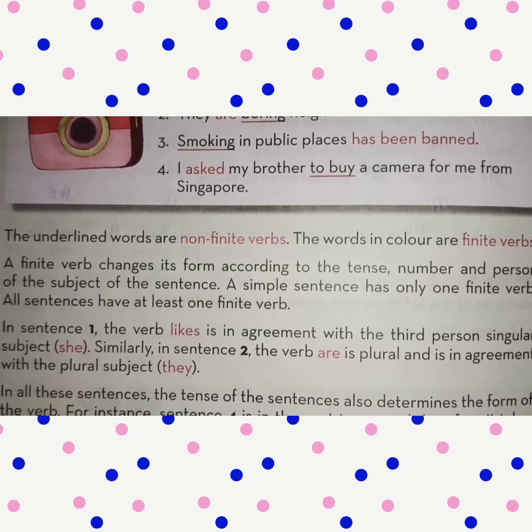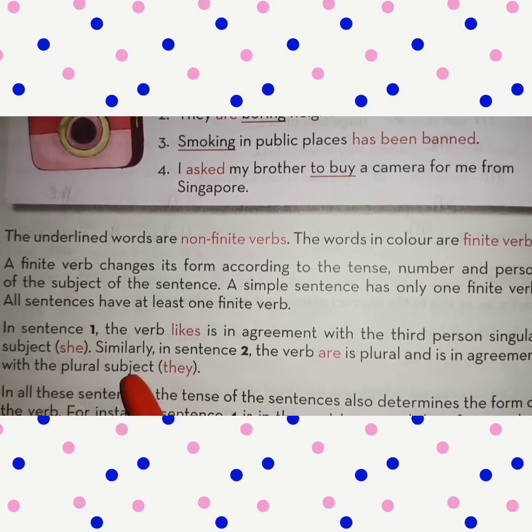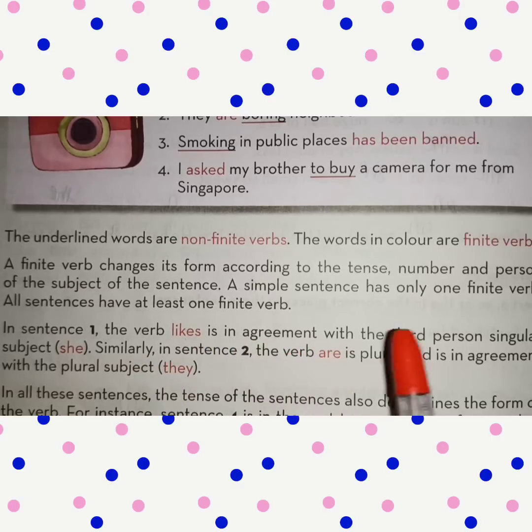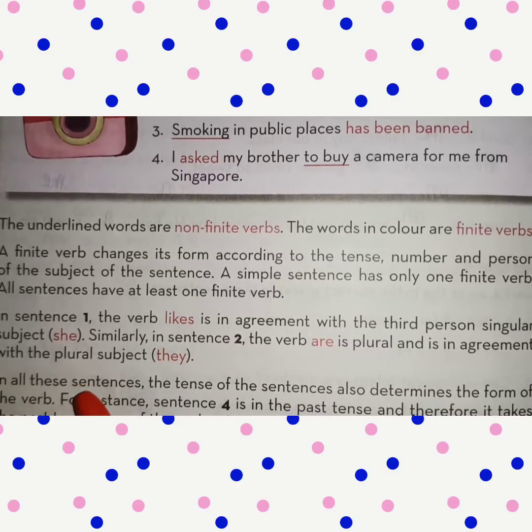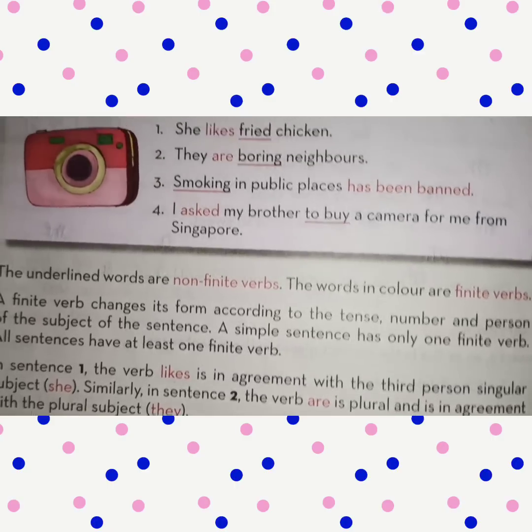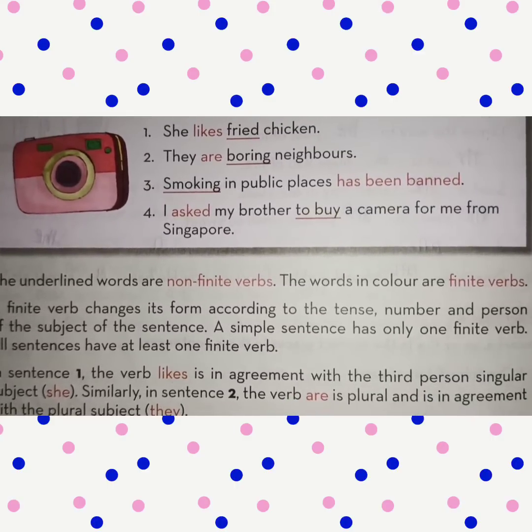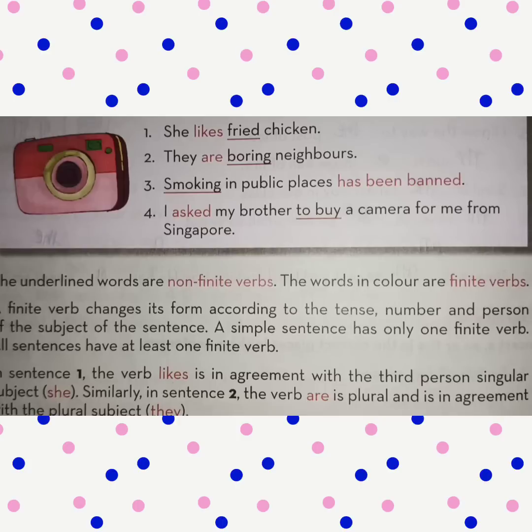Then in sentence 1, the verb likes is in agreement with the third person singular subject she. Similarly in sentence 2, they are boring neighbors.